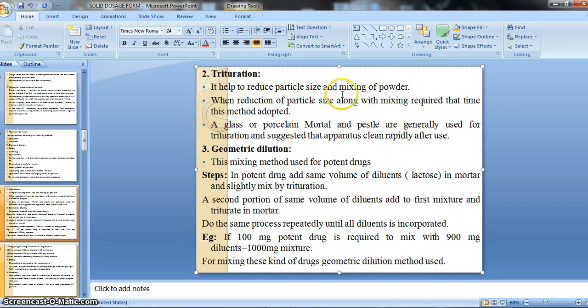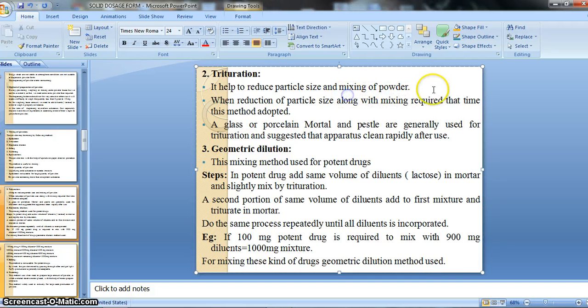The dosage form is made up of rice paper. Sachets are generally made of rice paper, but capsules are generally made of gelatin, a material by which the capsules are prepared.